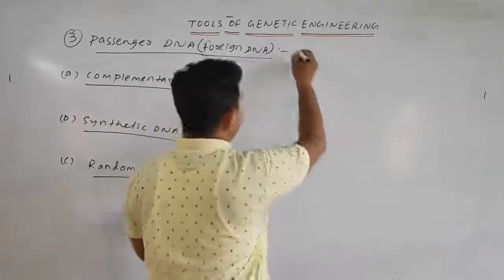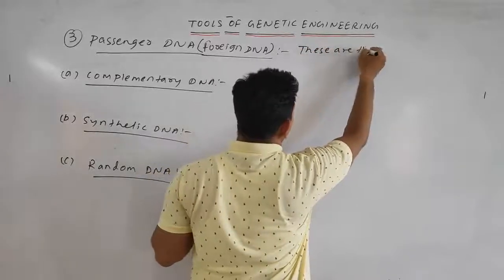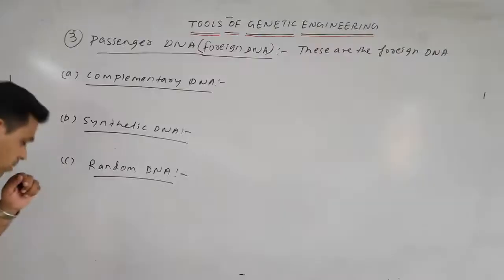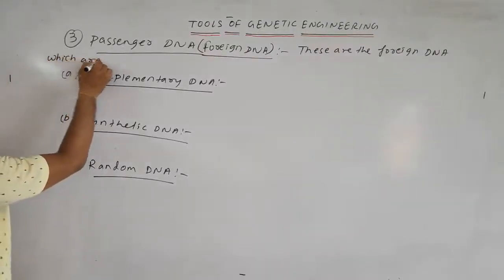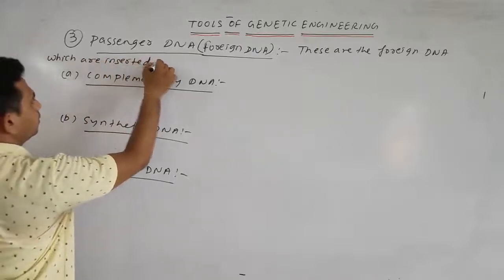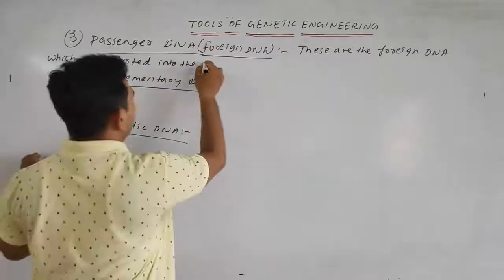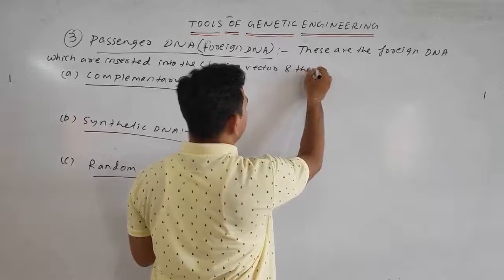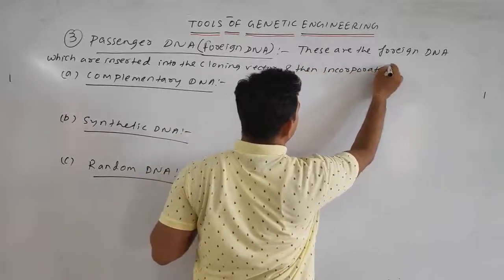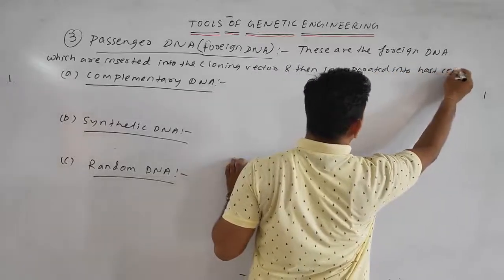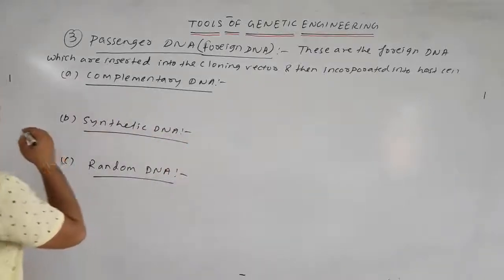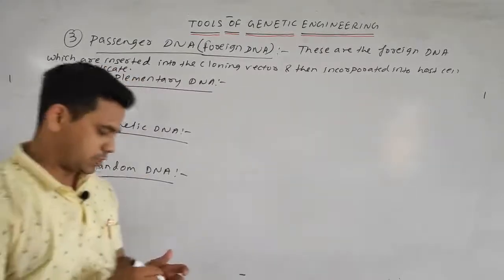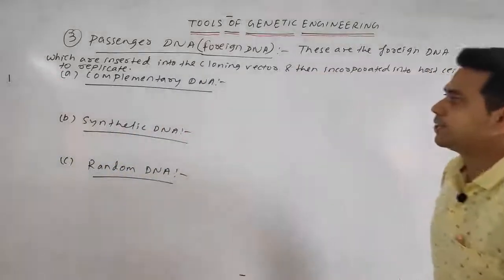So we can write: these are the foreign DNA which are inserted into the cloning vector and then incorporated into the host cell to replicate. Simple.